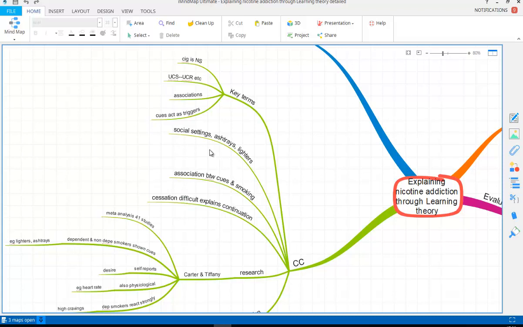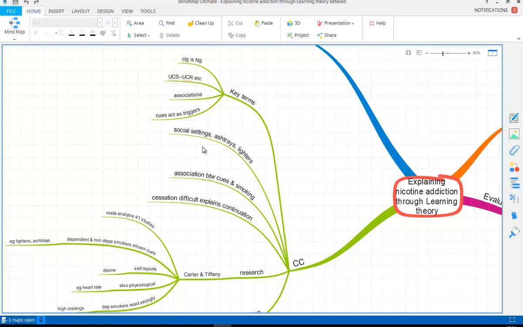So what could those cues be? Well, they could be anything that somebody has learned. So for example, if a young person's smoking at school, it might be the people that they're going with, would be an association, or a particular location, you know, behind the bike shed or wherever it is. If it's somebody who's smoking whenever they're in the pub, it may be the particular pub or ashtrays, for example. It could be having a drink.